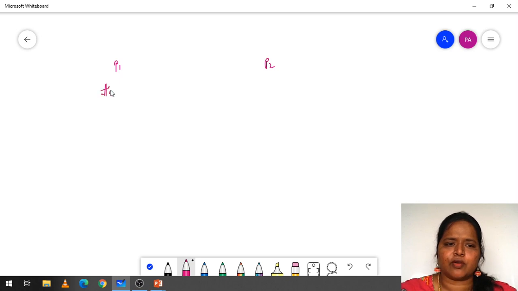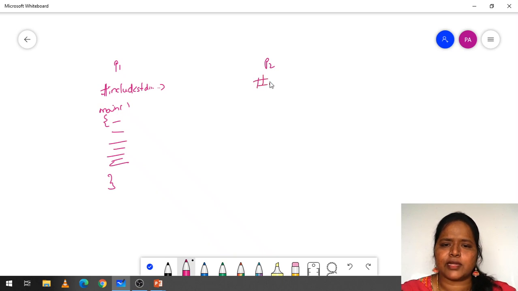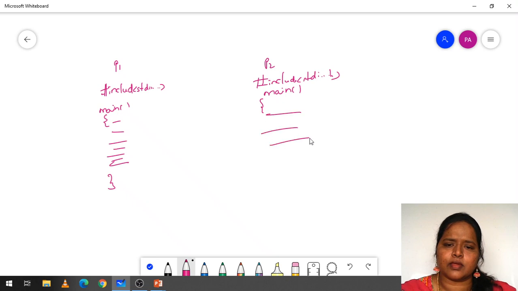Here I have written a code: #include <stdio.h>, and here I am writing main, with some statements in the main. Same here: #include <stdio.h> and main. Here I am writing some of the instructions.